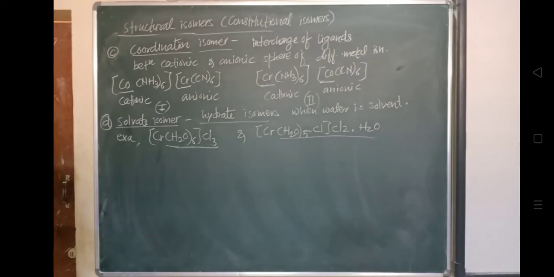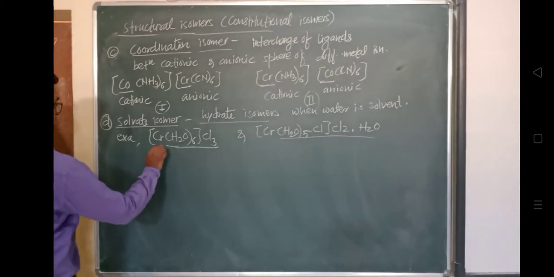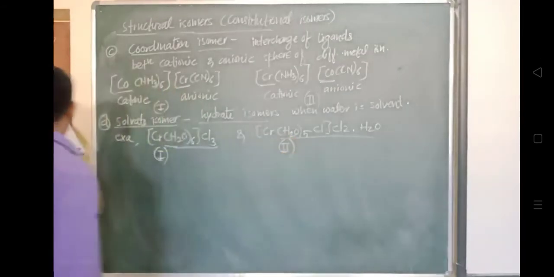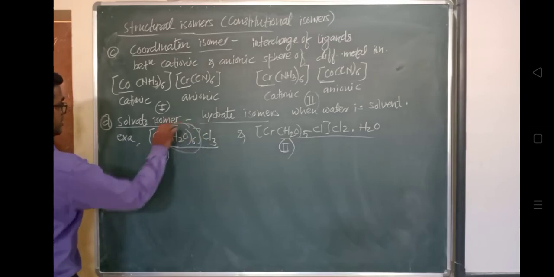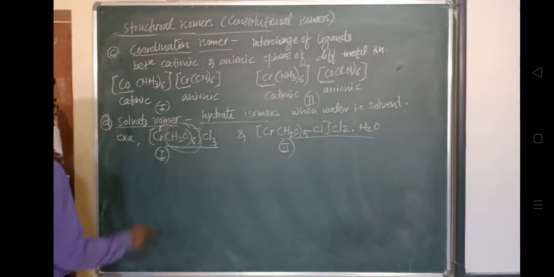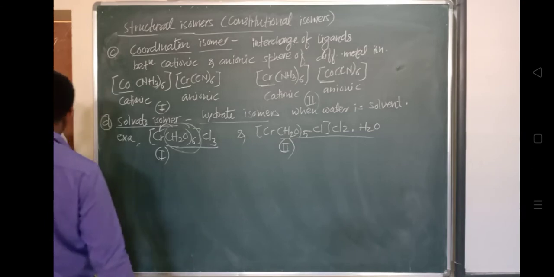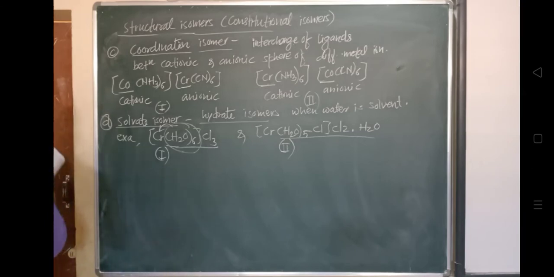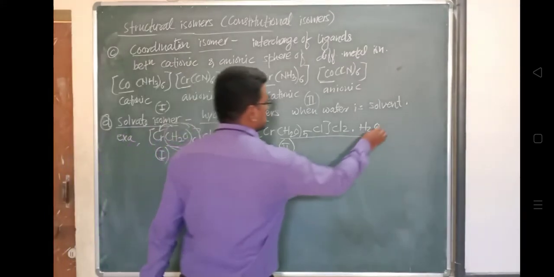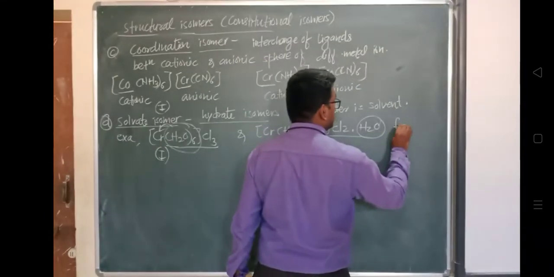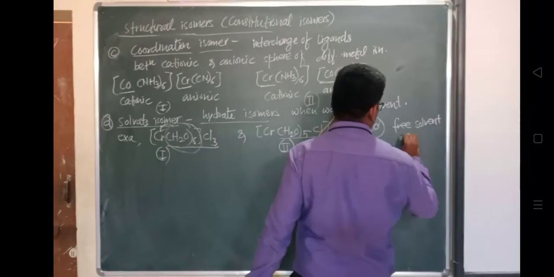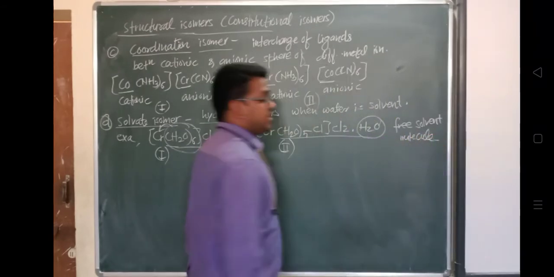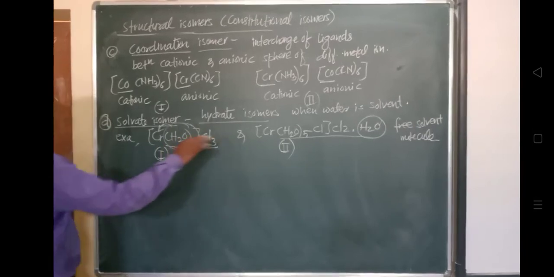Consider this the first compound and this the second compound. In the first compound, the solvent water is directly bonded to chromium. You can see that the solvent water is directly bonded to the chromium in the very first, and in the second compound, H2O appears to be a free solvent molecule. So this is the difference between these solvate isomers.